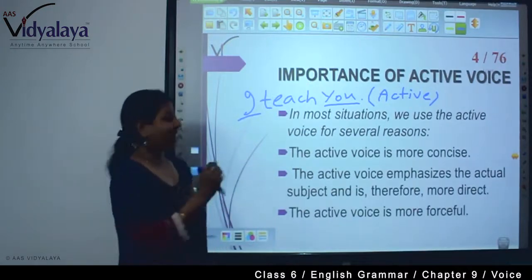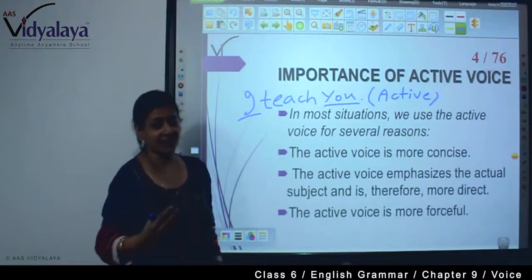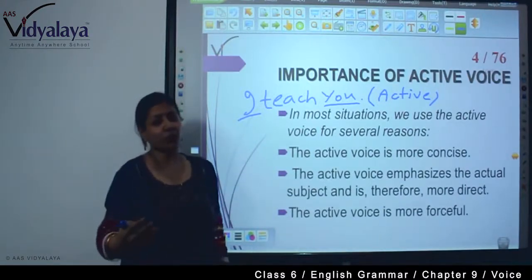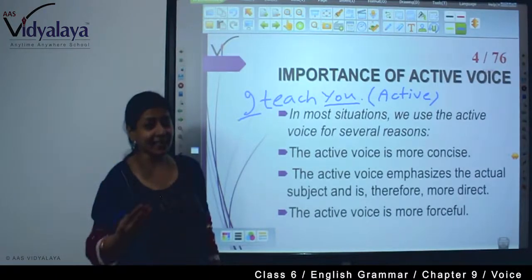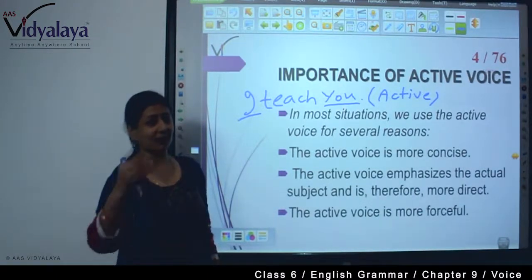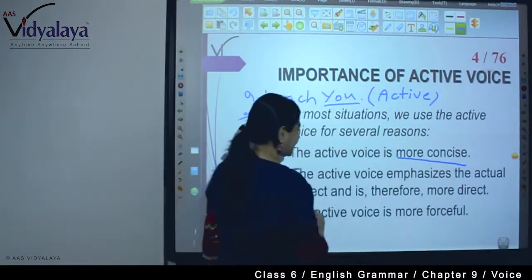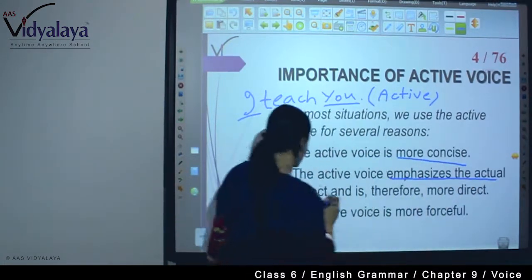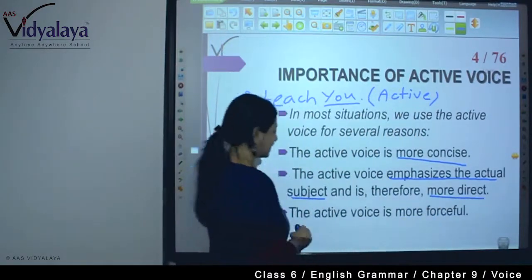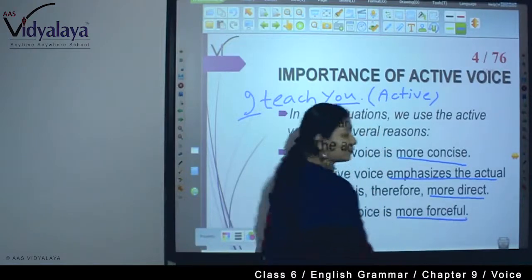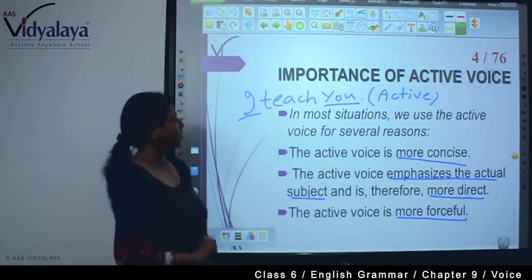Now, the active voice is more forceful. I teach you. Here you are getting force. Here you are getting emphasis. The subject is doing. Here is importance on the doer. The subject is stating his or her action. So here it is more concise. Here it emphasizes the actual subject. That's why it is more direct and it is more forceful. So, that's why we write in active voice.